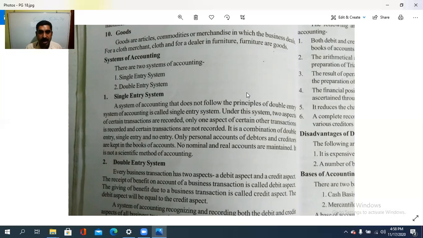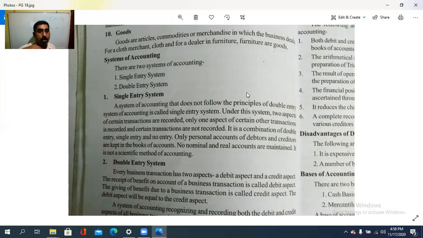No nominal or real accounts, that is, expense, rent, assets and so on, are maintained under the single entry system. So it is not a proper method, because for every debit there will be a corresponding credit for all the transactions. But in this case, it is not taken care of.